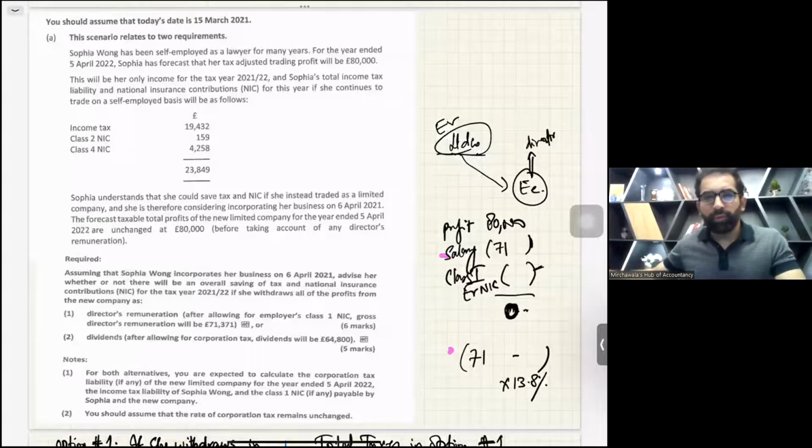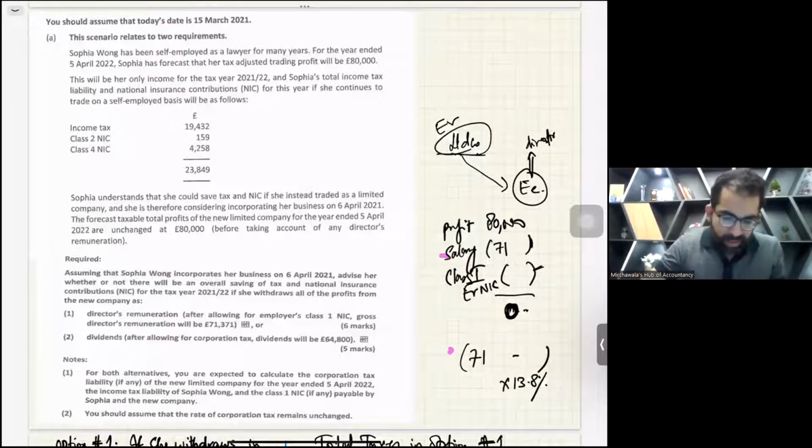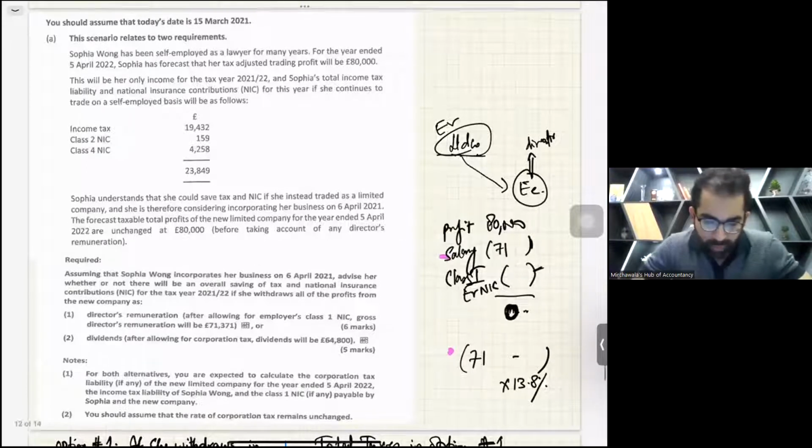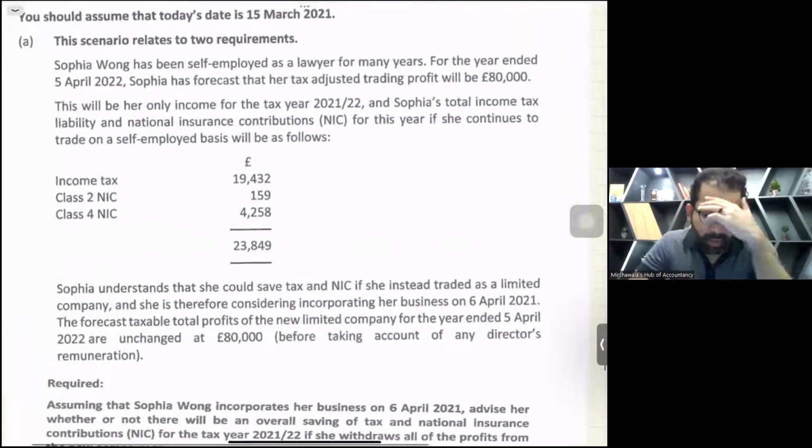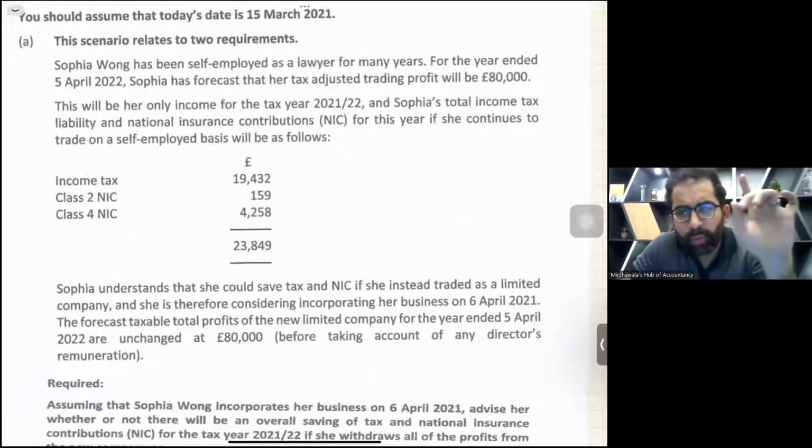Okay. So we are doing the last question now. I think this question is also available in your exam kit. You can check. The name of the question is Sophia Wong. Now let's start. Sophia Wong, please, you have to help me for some taxes now. For NICs, you have to calculate yourself now.